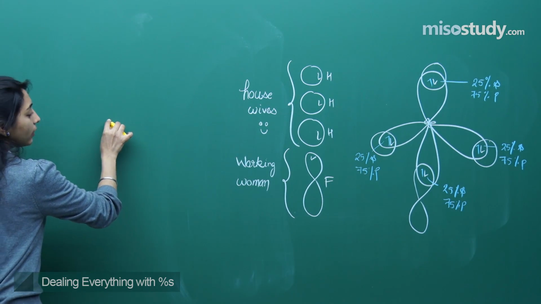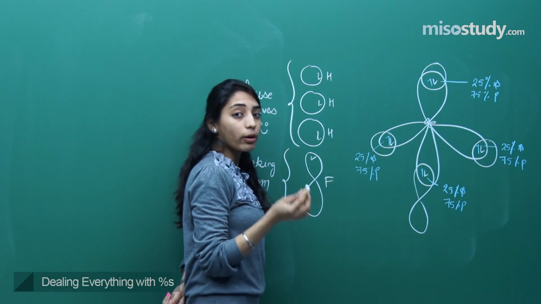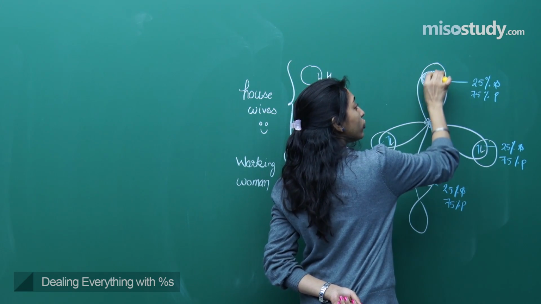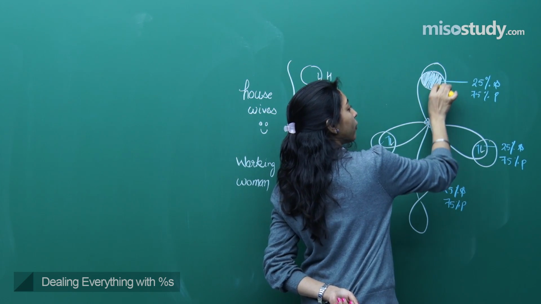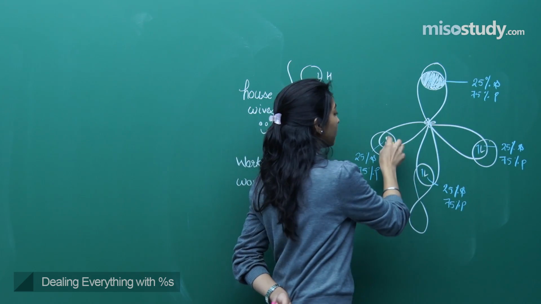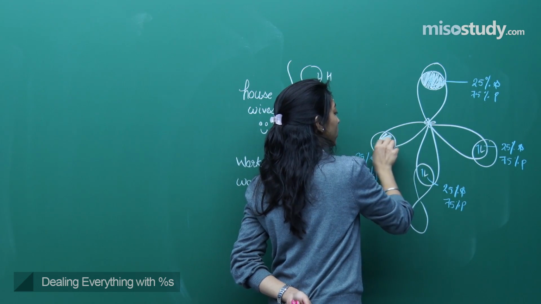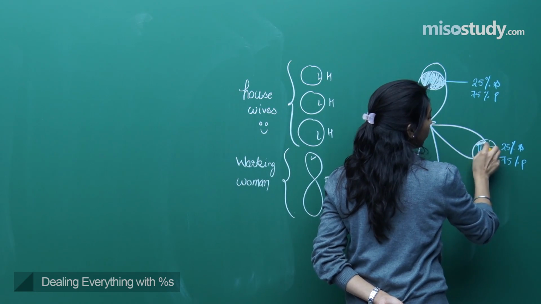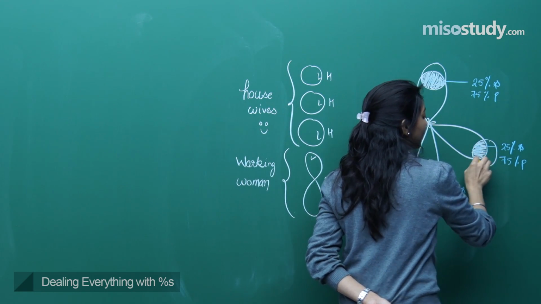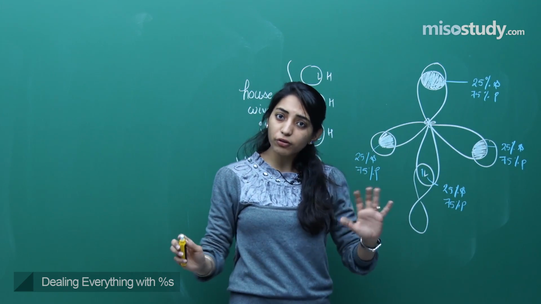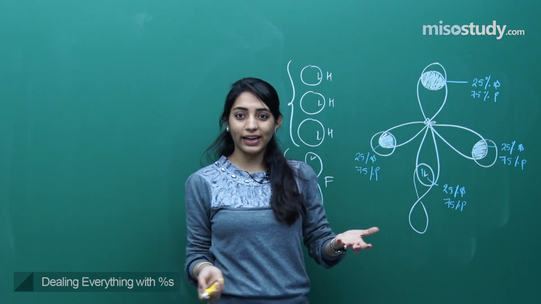The orbital of the carbon which was forming a bond with hydrogen, there was no ego between carbon and hydrogen. Okay, no ego was there at all. Similarly, between this carbon and hydrogen, no ego at all. This carbon and hydrogen, no ego at all. Why? Because hydrogen is not electronegative.